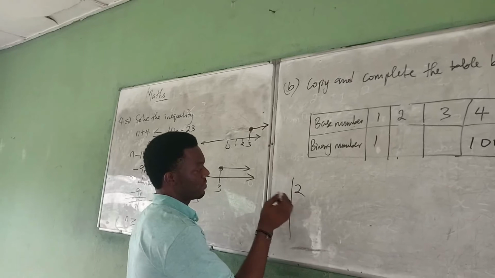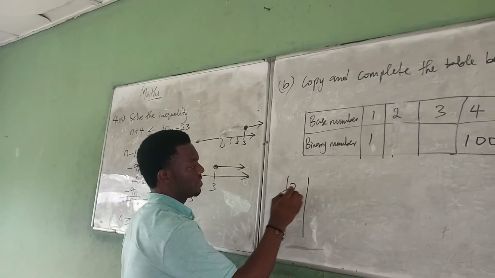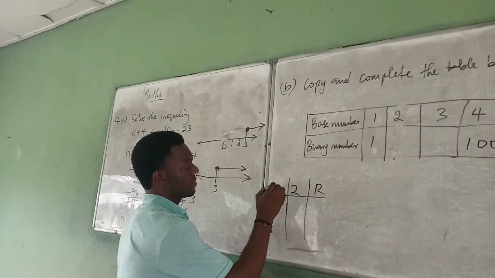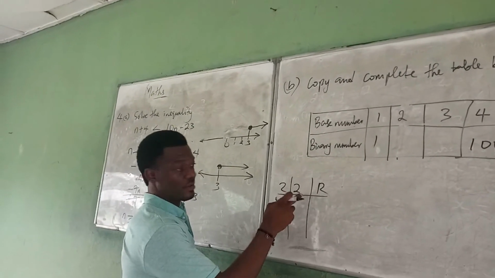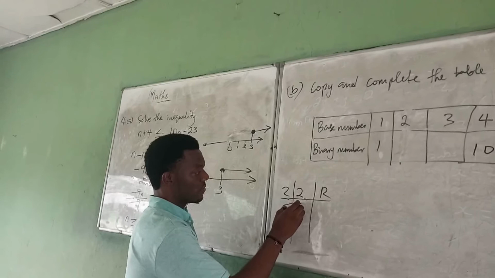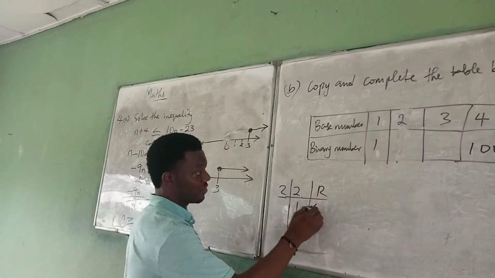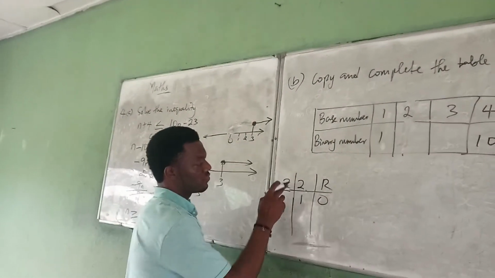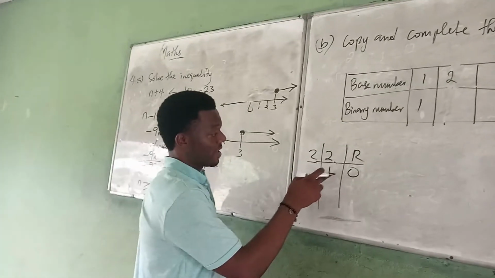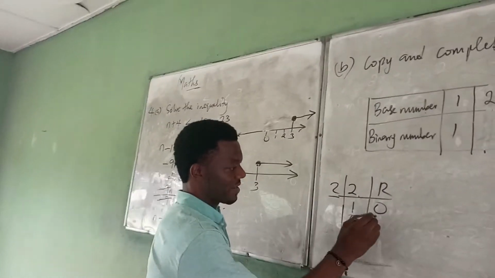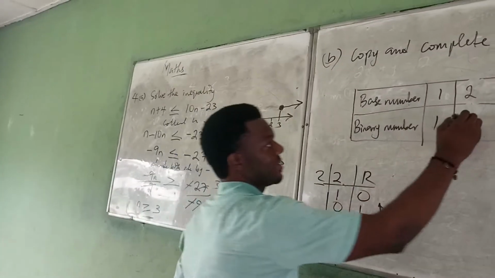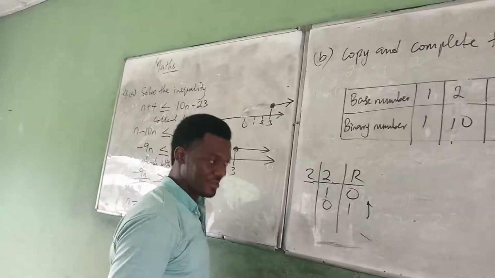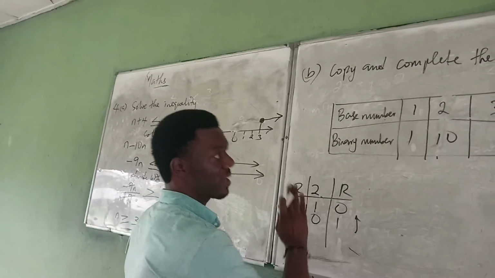So normally just remember what we did in your year 1. This is repeated division by 2. 2 divides this, 2 divides this. We have 1 remainder, 0 no remainder. Then 2 divides this 1. We have 0 remainder 1, and that is why you read upward: 1, 0. That's why this place should be 10. Hope you are following. So that's why it is 10.